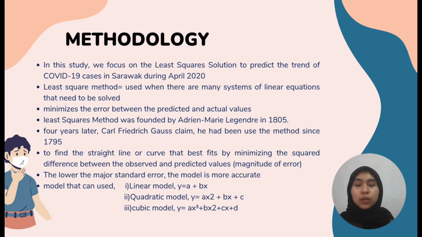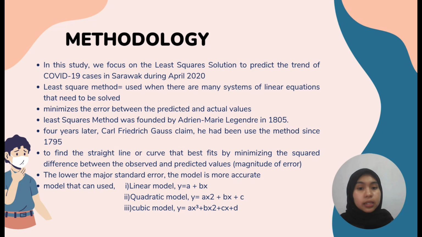Next, we move to the methodology. In this study, we focus on the least square solution to predict the trend of COVID-19 cases in Sarawak during April 2020. Why do we need to use the least square method? It is because the least square method is used when there are many systems of linear equations that need to be solved. The use of the least square method is to minimize the error between the predicted and actual values.